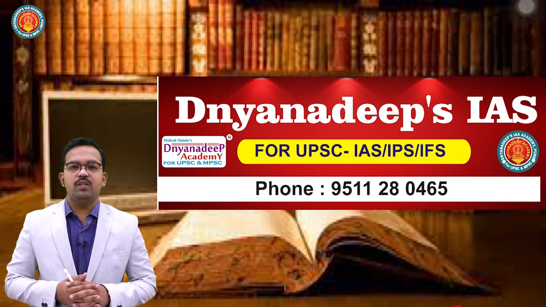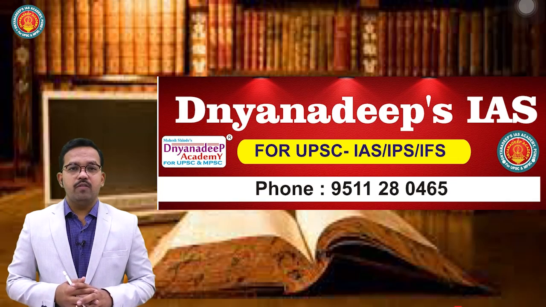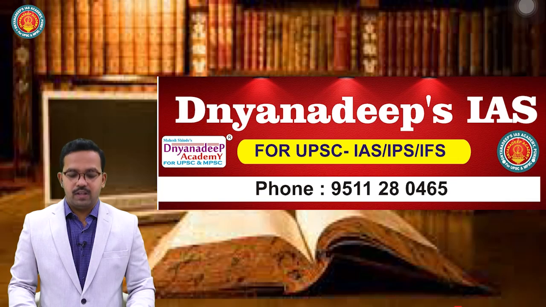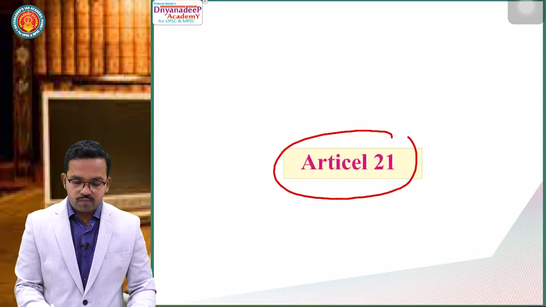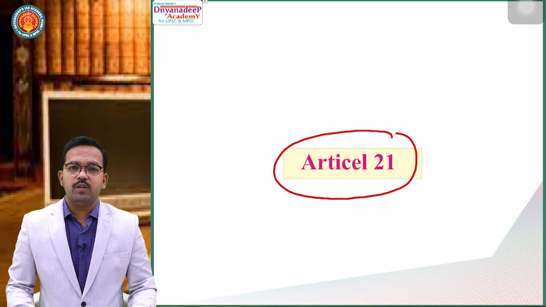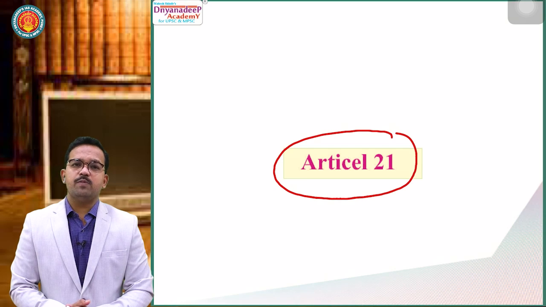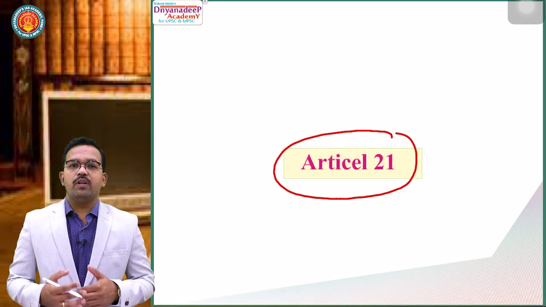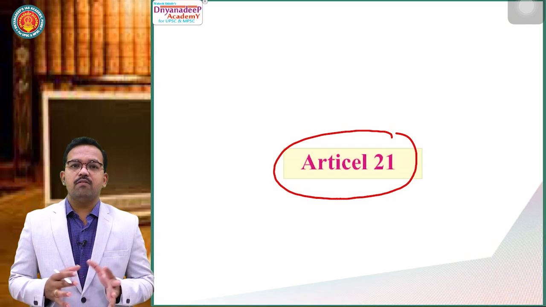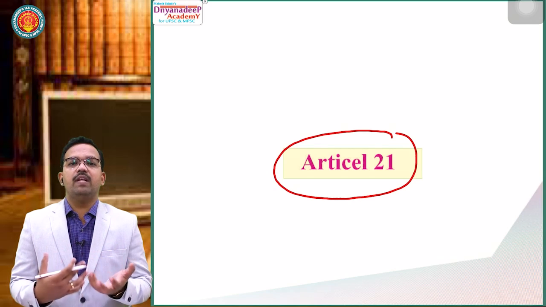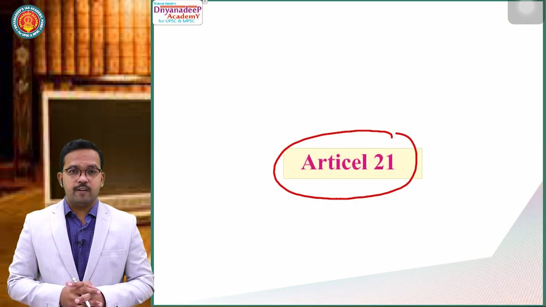Now, in continuation to the topic on fundamental rights, today we are going to study one of the most important fundamental rights, which is Article 21. What is so important about Article 21? Here remember my dear friends, Article 21 is the most liberally interpreted article of the Indian Constitution. It has been interpreted so many times and in so many different ways that it is called a colorless legislation. Why colorless legislation? You can put any color in it and that color will be mixed with that water. That's why it is called a colorless legislation.